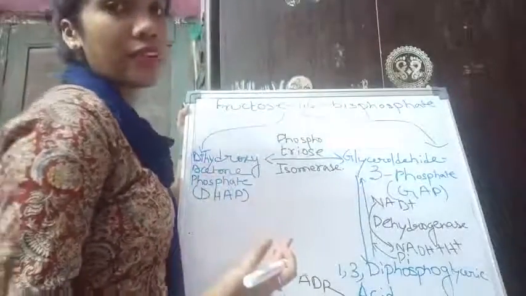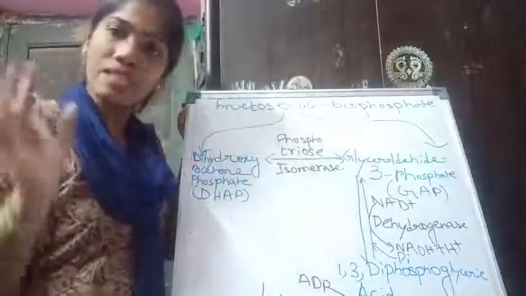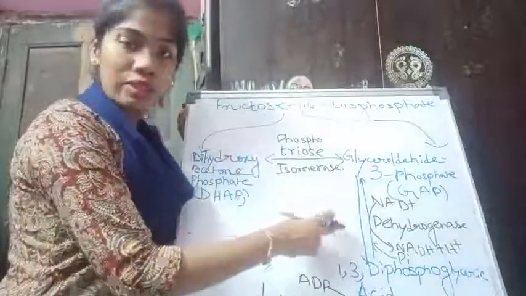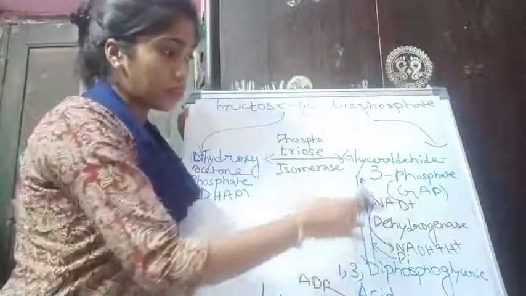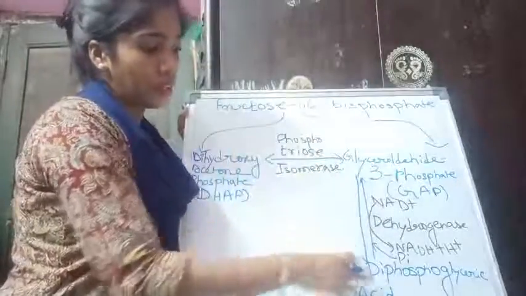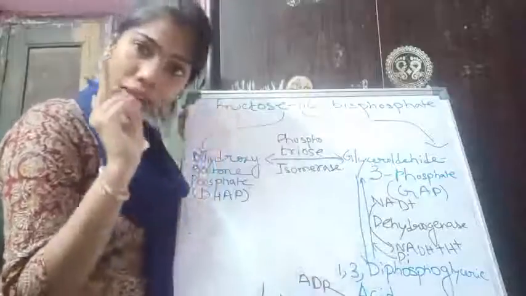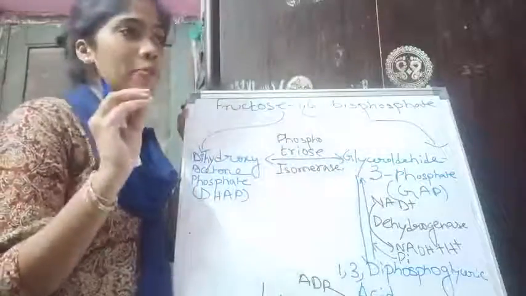So what I have said, when anything will be removed from a structure, there will be some compound to receive it. When hydrogen will be removed from glyceraldehyde 3-phosphate and 1,3-diphosphoglyceric acid will be produced by removal of hydrogen, that hydrogen will be received by someone.